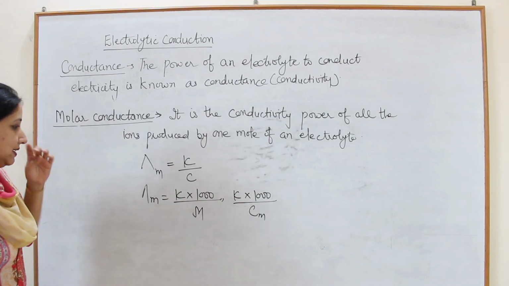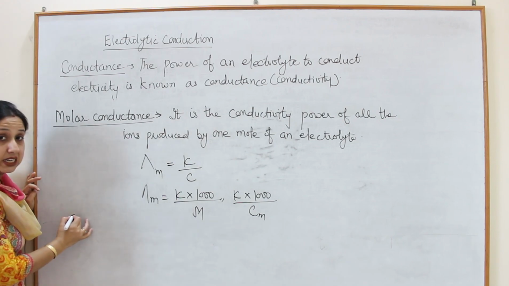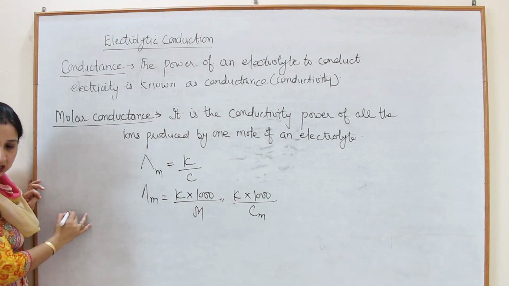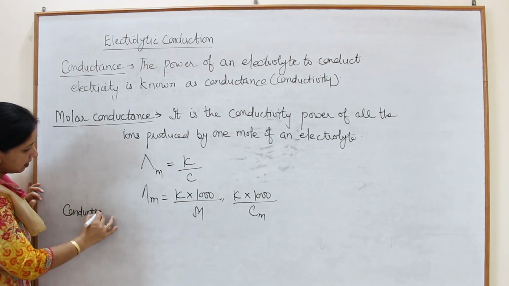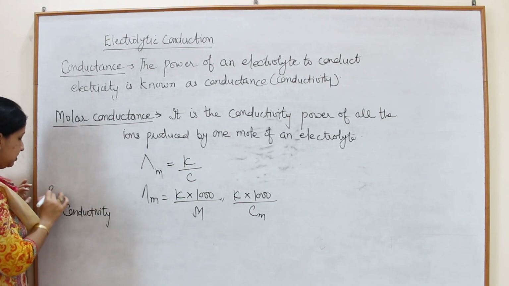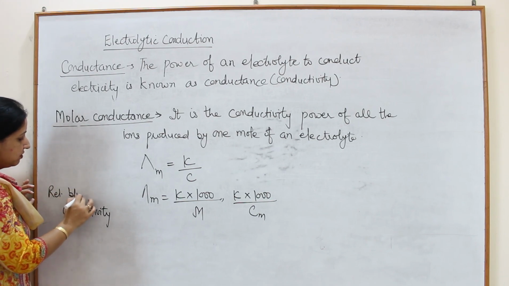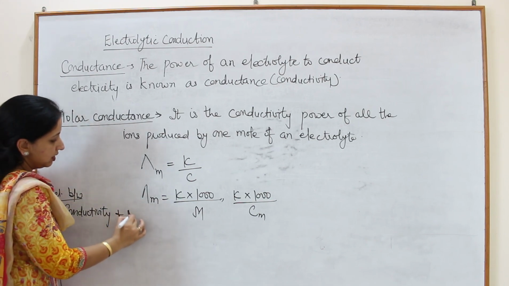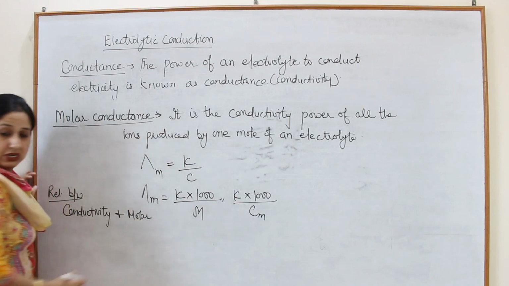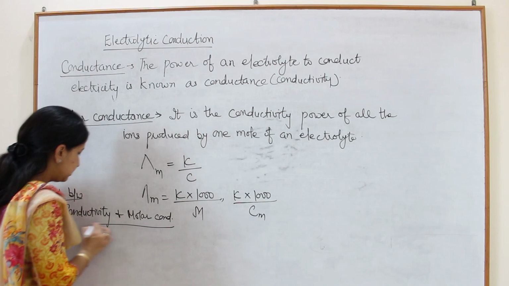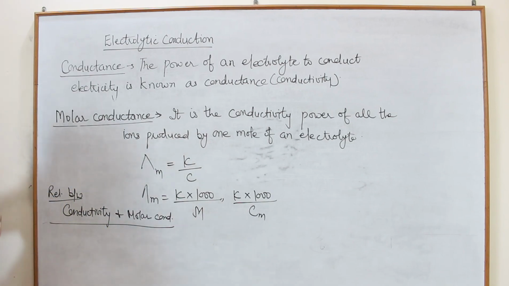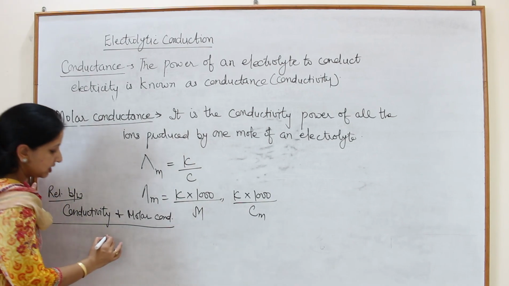Sometimes it is asked what is the relationship between conductivity and molar conductivity.